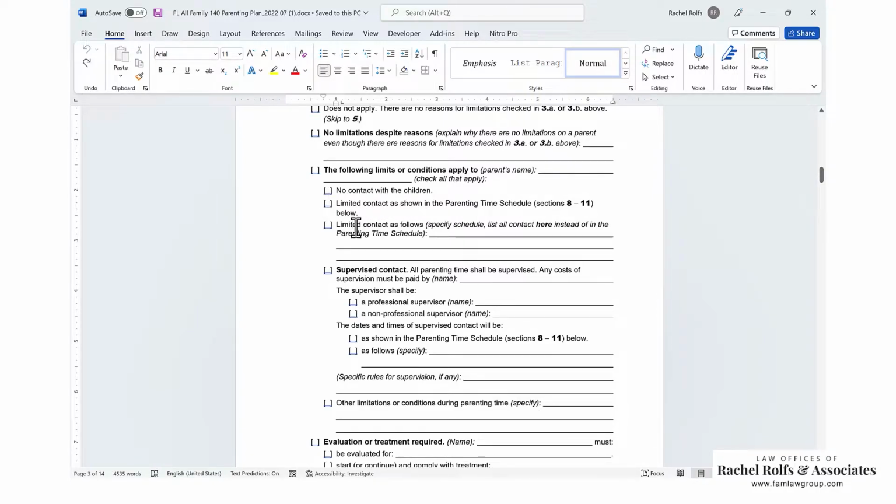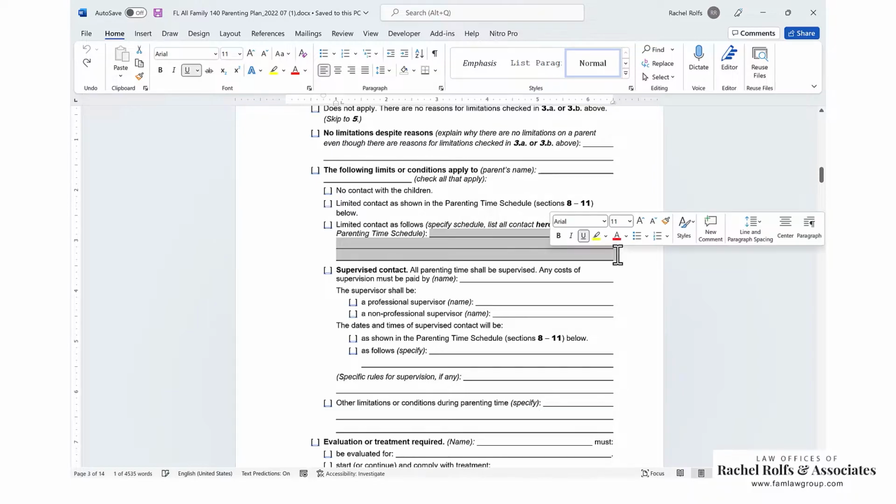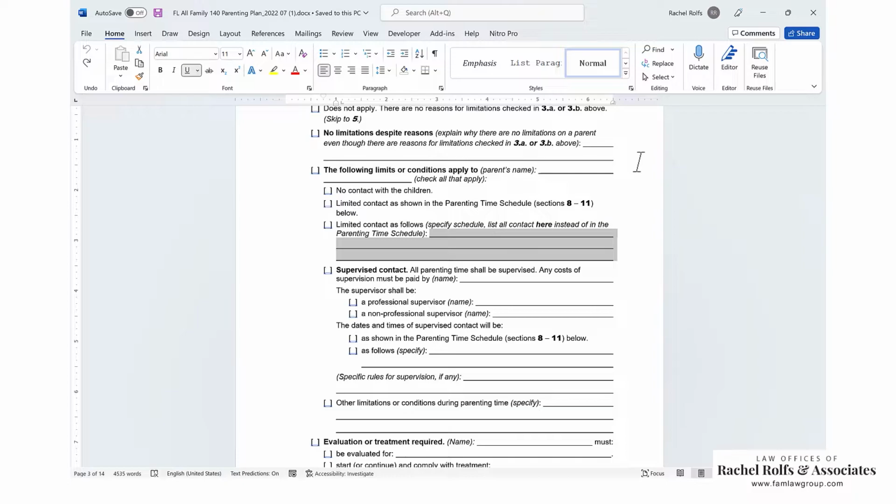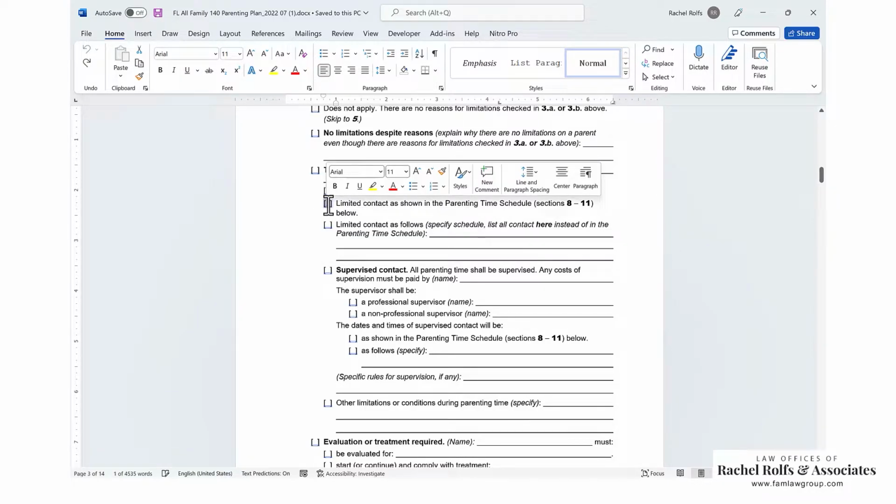Another option is to do limited contact as follows. If you're doing a very limited schedule, if you're not going to give holidays and things like that, if it's just going to be like, every Wednesday, 4 to 6 p.m. supervised, you can just put that here. That's hard to do in a final parenting plan. Generally, doing this is if there are significant problems and significant danger to the child. If you think that they're going to end up with kind of a normal parenting plan with holidays and things, it's generally, if you do this here, it might save you some time later.